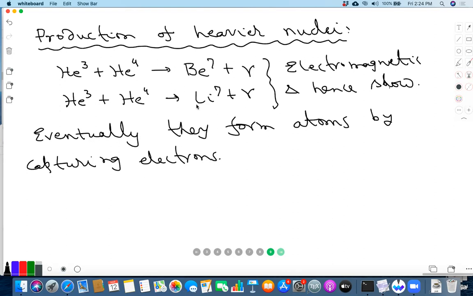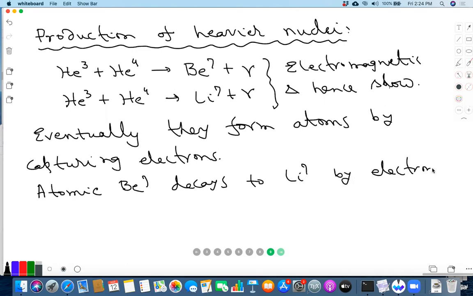And an atomic beryllium-7 decays to lithium-7 by electron capture, which is beryllium-7 plus e minus going to lithium-7 plus neutrino.